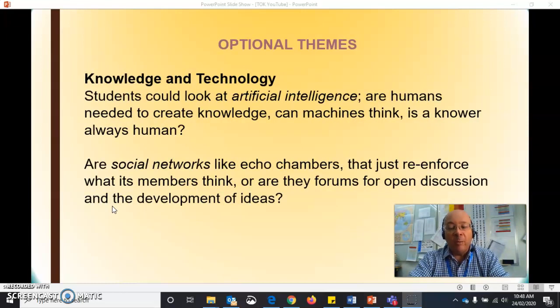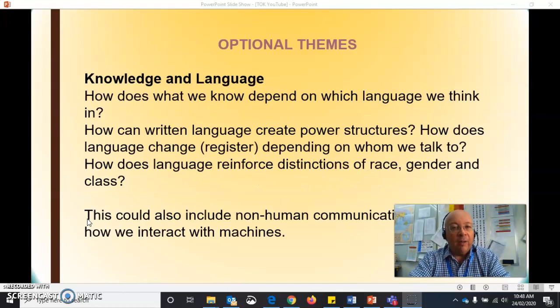So the optional themes, if you remember these, knowledge and technology is a new one. So things like artificial intelligence. Do we need humans to create knowledge? Social networks. Do they reinforce what people think, or are they actually open areas of discussion? Be an interesting new area to look at there.